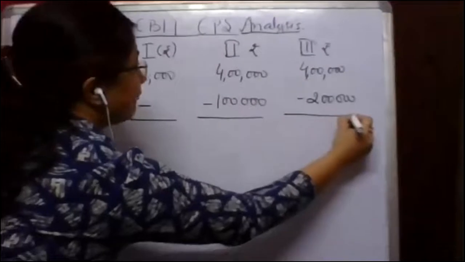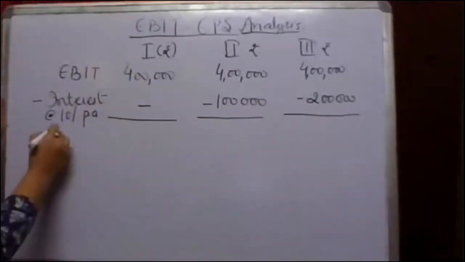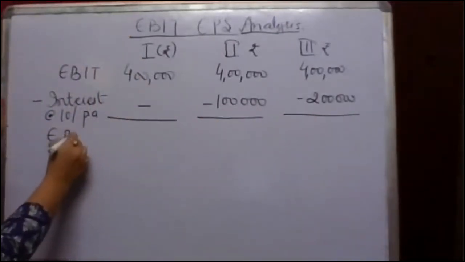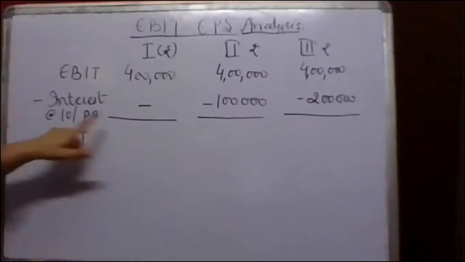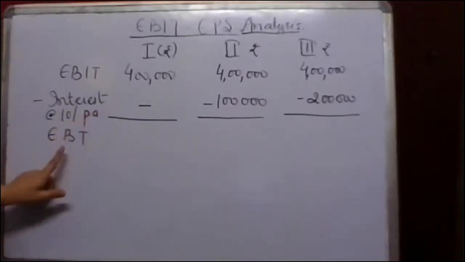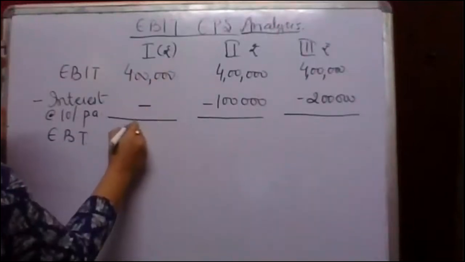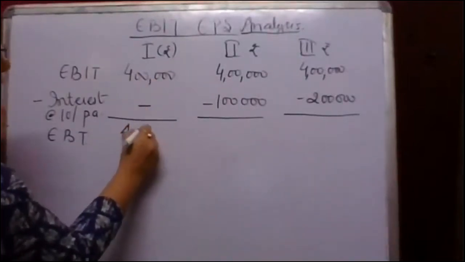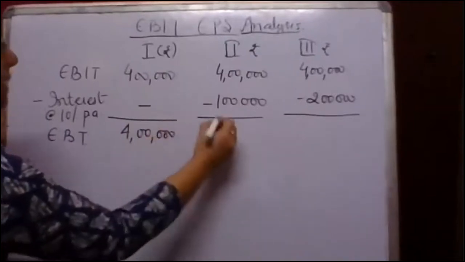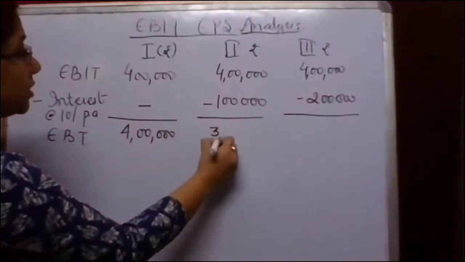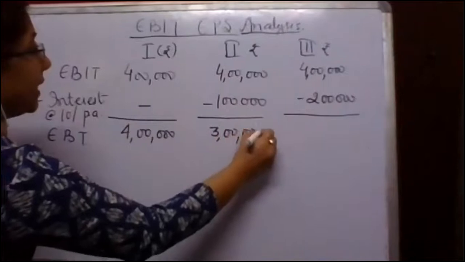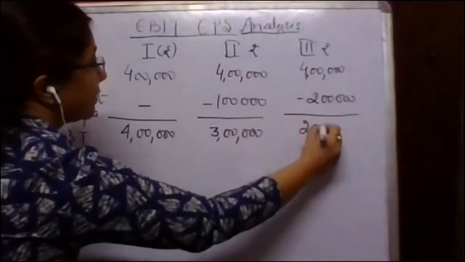After subtracting interest, I'm going to get earning before tax. Now we have subtracted interest, so what do I have? Earning before tax. Earning before tax in the first case will be 4 lakh. Second situation 3 lakh, and third situation 2 lakh.